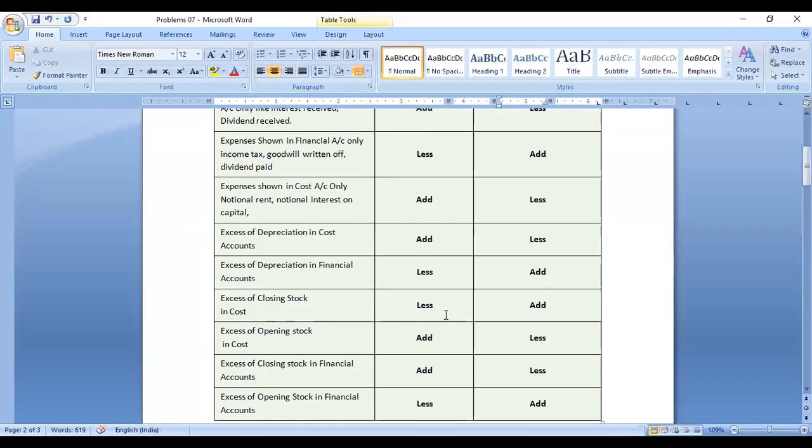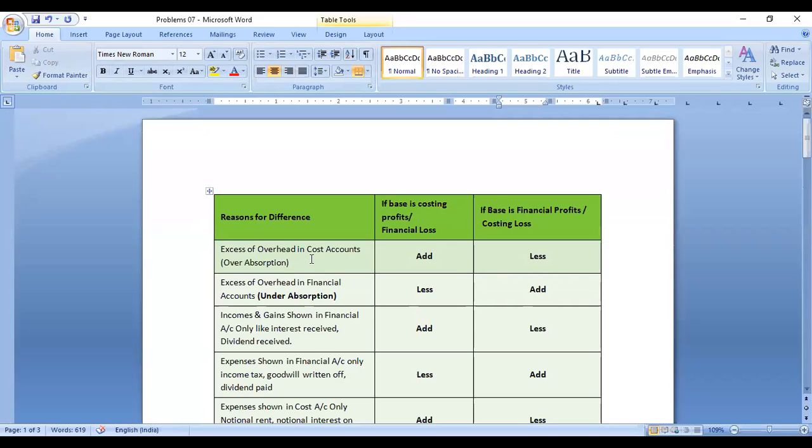Okay, I will go back and check it with you. So this is an excess of overhead in cost accounts. Excess of overhead in cost accounts means over absorption. Over absorption means if you are comparing with the financial accounting profits, that expenditure is less as compared with the cost accounting profits.